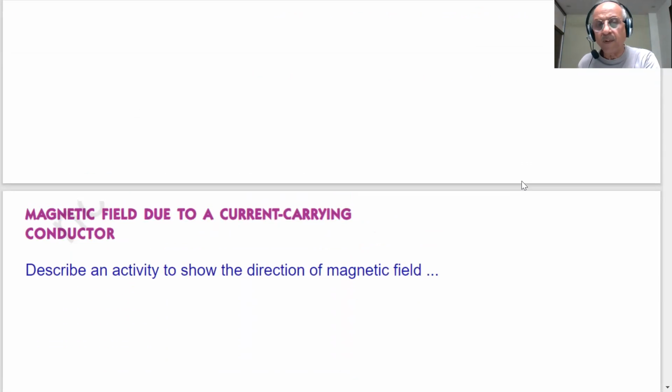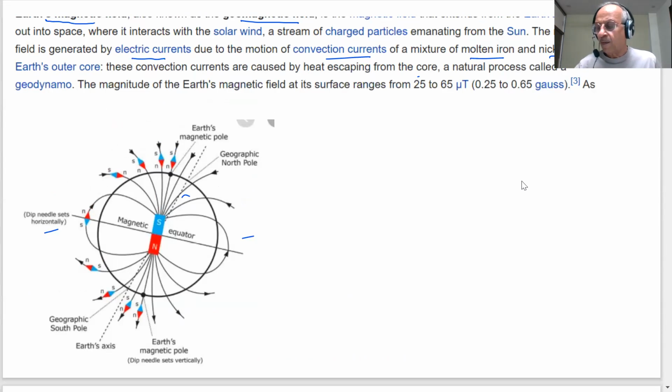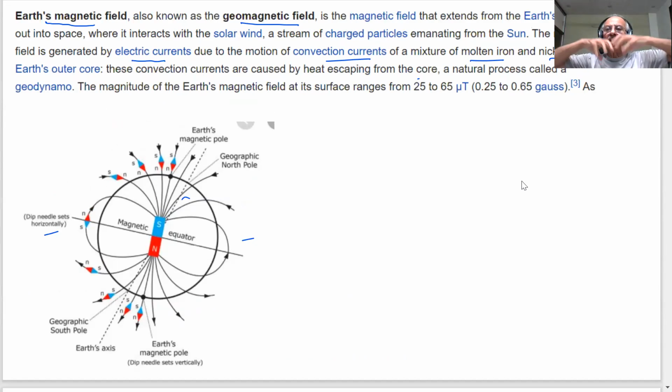The direction of the magnetic field due to a current carrying conductor we will do next time. This time we have shown you that when an electric current is passed through a conductor like copper wire, it has magnetic properties. It has a magnetic field around it, a magnetic force is exerted, and there are magnetic lines of force, in a regular definite pattern, formed around a conductor through which current is flowing.